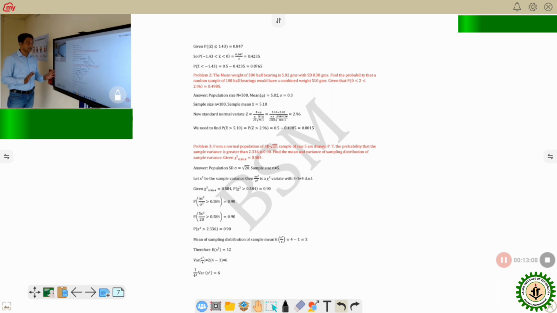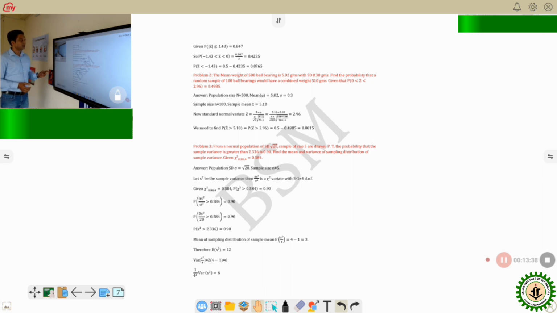Now sample size is 100 and combined weight 510. Then the weight of one of them is 510 by 100, which means 5.10. That is the sample mean. Now look here. The population is finite and the sampling procedure is SRSWOR, so the formula will be different here: sigma by root n into root of (N minus n) by (N minus 1). Put all the values, and you are getting 2.96.